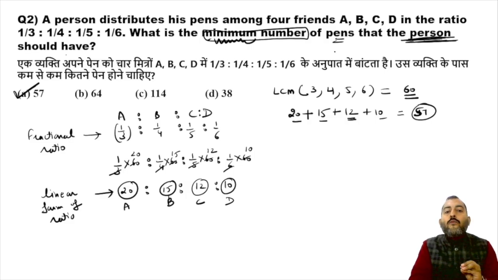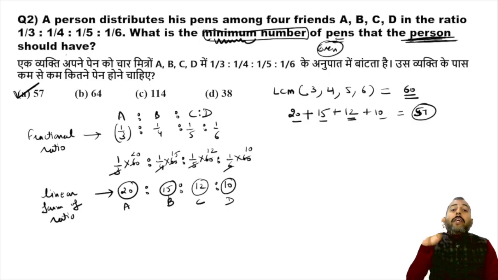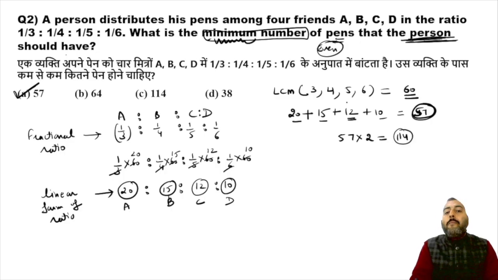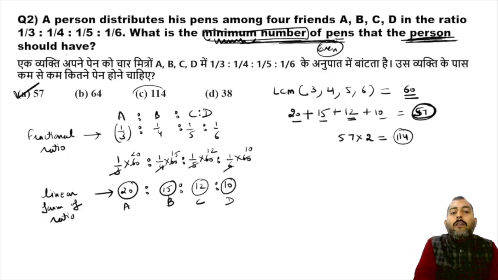Suppose the examiner was looking for the minimum even number of pens. 57 is the minimum possible value, but 57 is not even. So to convert it into an even number, just multiply 57 by the smallest even number, which is 2. So if the examiner is looking for just the minimum number of pens, the answer is 57. If the examiner is looking for the minimum even number of pens, then the answer will be 114. Okay, understood? Let's move on to the next question.